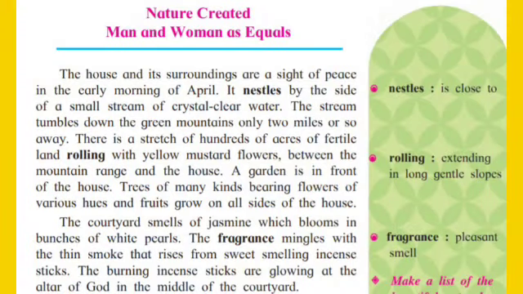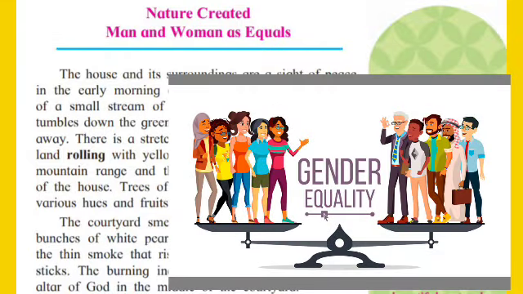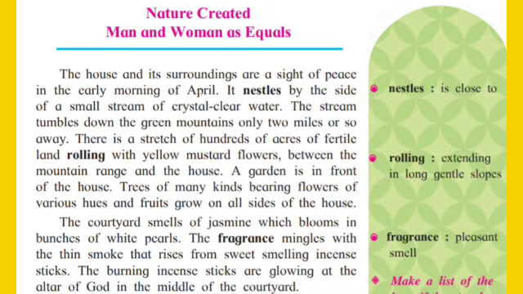Now let's learn lesson 2.2, that is nature created man and woman as equals. This lesson teaches us gender equality. It means that women and men and girls and boys enjoy the same rights, resources, opportunities and protections. It doesn't require that girls and boys or women and men be the same or that they be treated exactly alike. First, I will read the paragraph and I will explain the lesson with glossary.